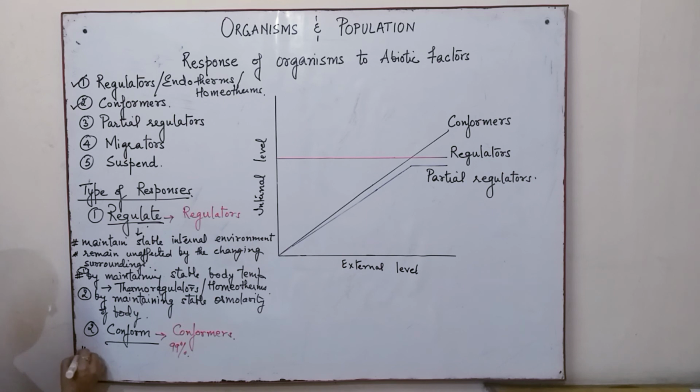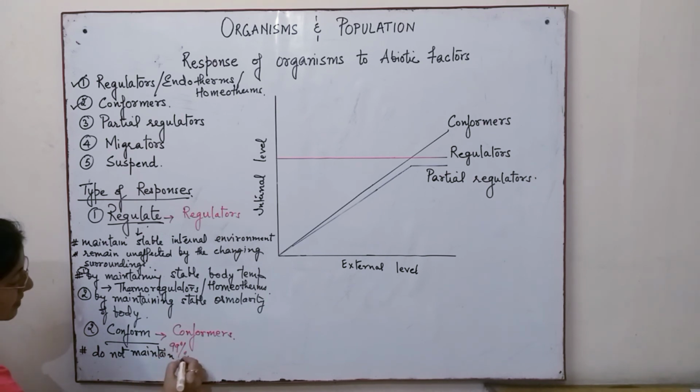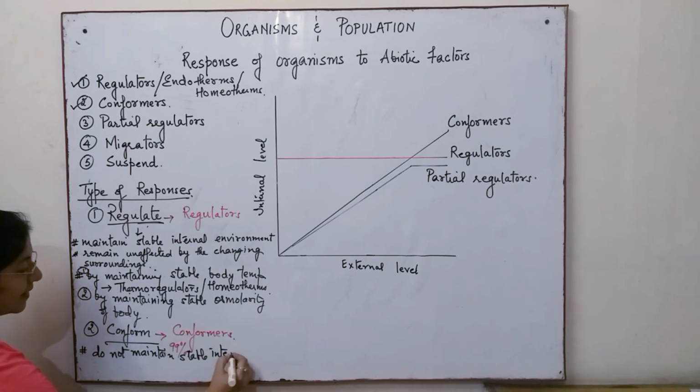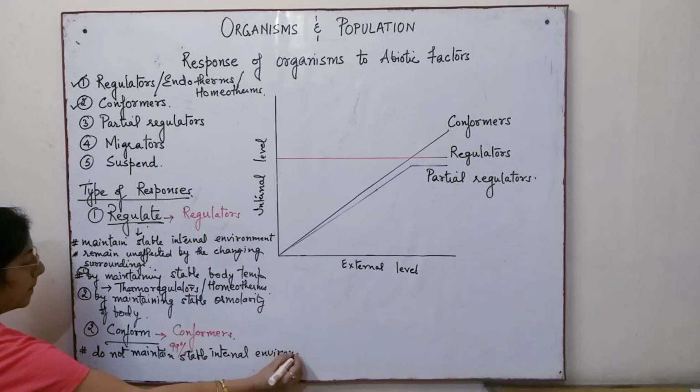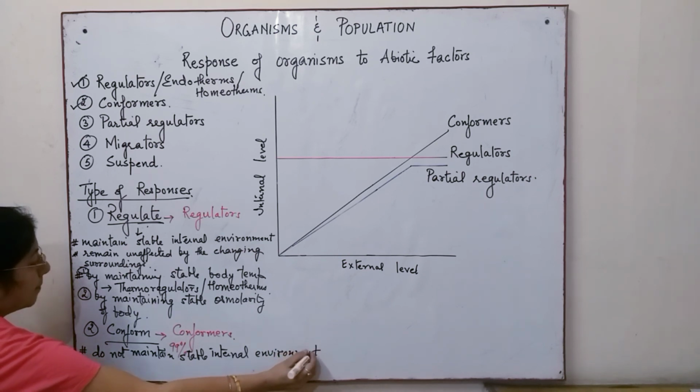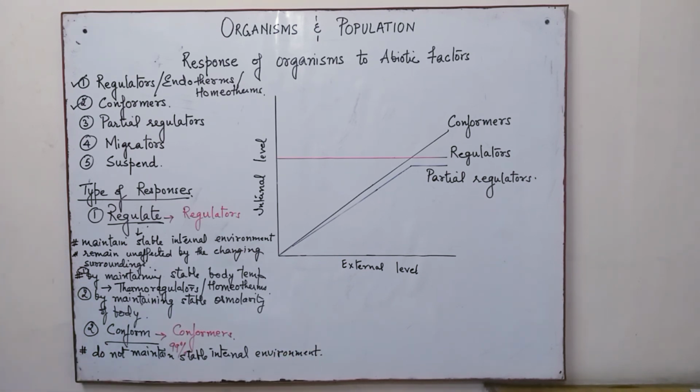So these organisms do not maintain a stable internal environment. Now, what is the outcome of it? When they are not maintaining a stable internal environment, they adjust according to the changes in their surroundings.